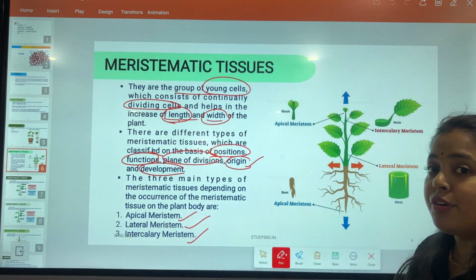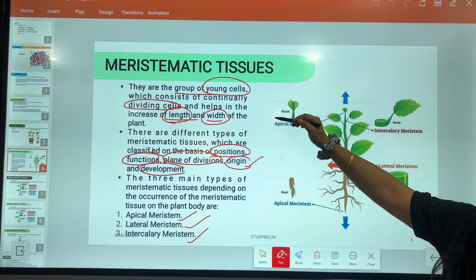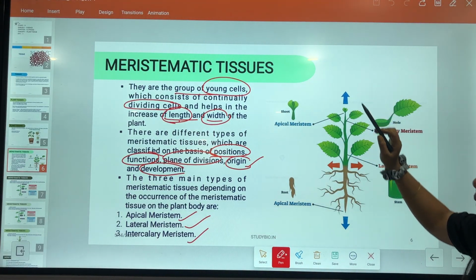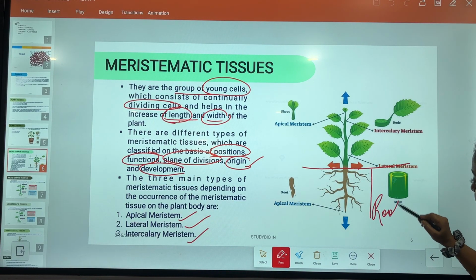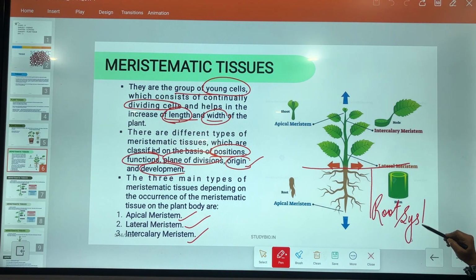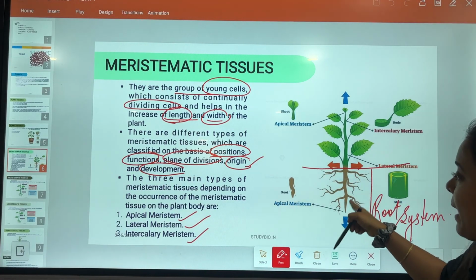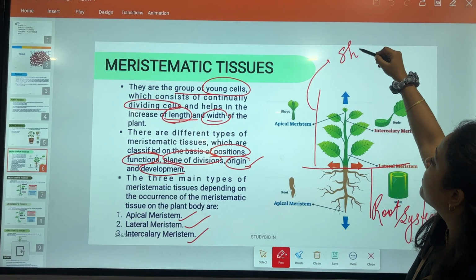Now, very first, I'm going to discuss the very first meristematic tissues. This is called apical meristematic tissues. Sorry. This is the plant structure. Here you can find beneath the soil, this is the root system, right? This is the root system. Root system means which consists of root. The root part is present in the root system. Then the upper part is called the shoot system.